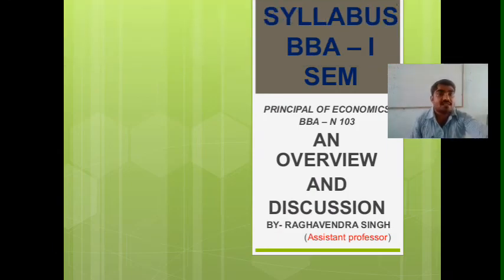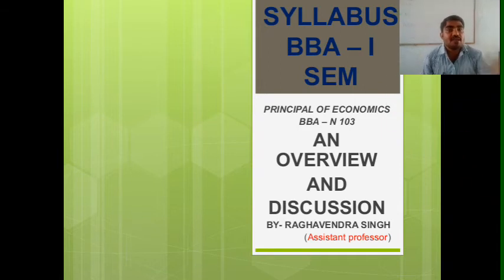Today we are discussing business economics as a principal economics. The code is BBA N103. For BBA first semester we have to study this subject. We have to study 5 units. The syllabus is divided into 5 units, which is studied for 6 months, for the first semester.